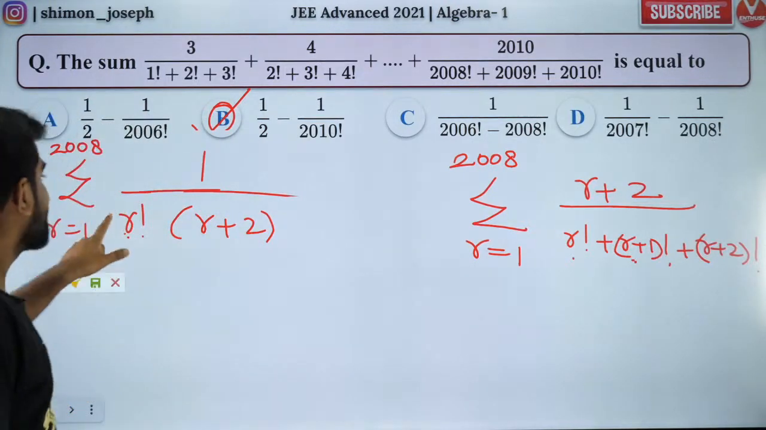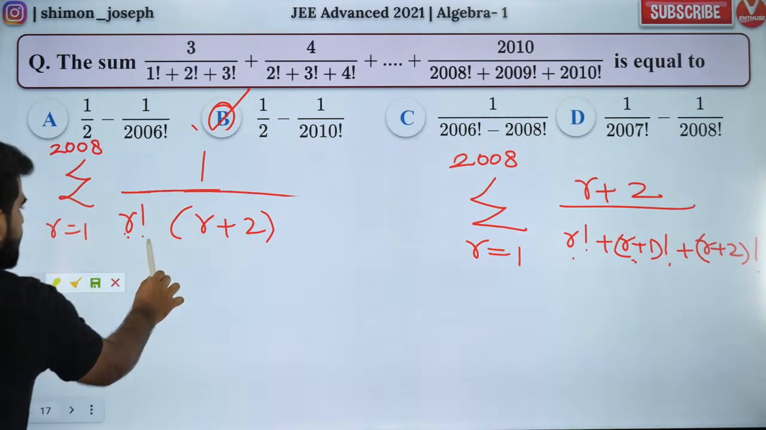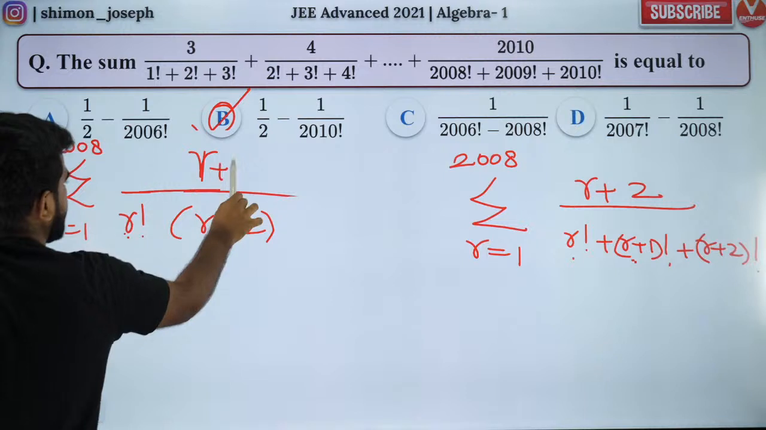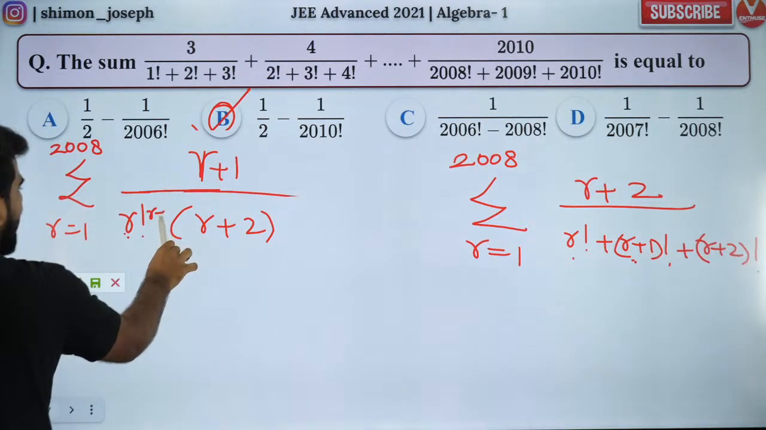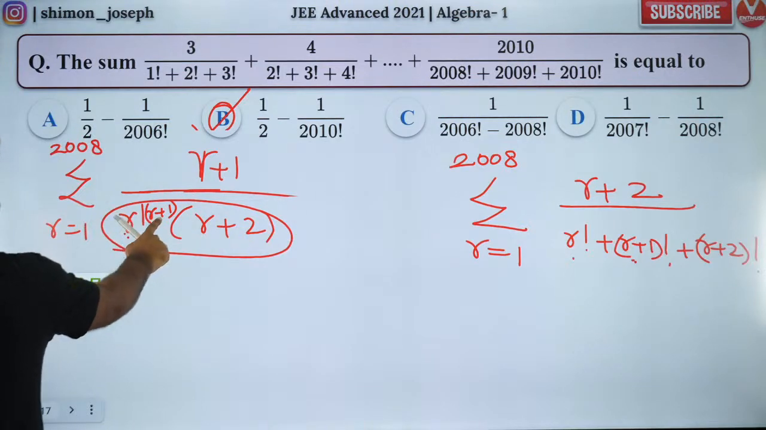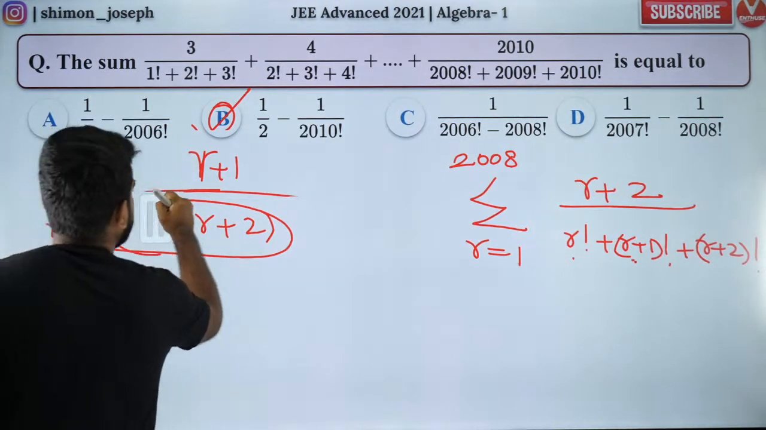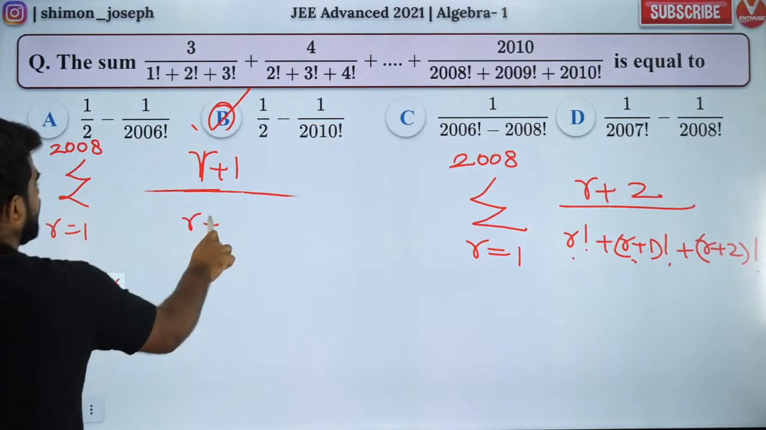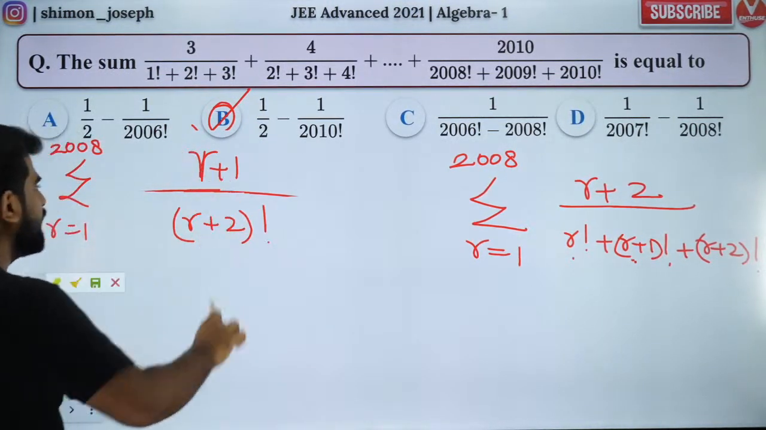Manipulation. So here, see, only the middle term is missing. What is that? R plus 1. So here, if I multiply r plus 1, what is this? R factorial into R plus 1 into R plus 2 is nothing but R plus 2 factorial. Beauty? Is it beauty?